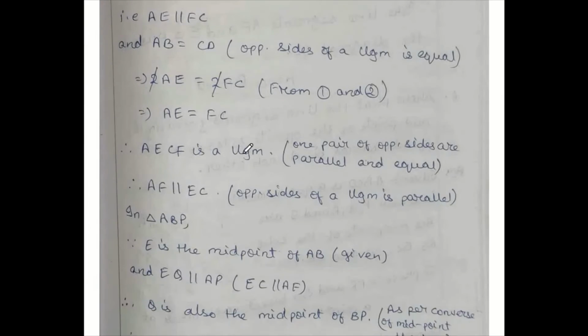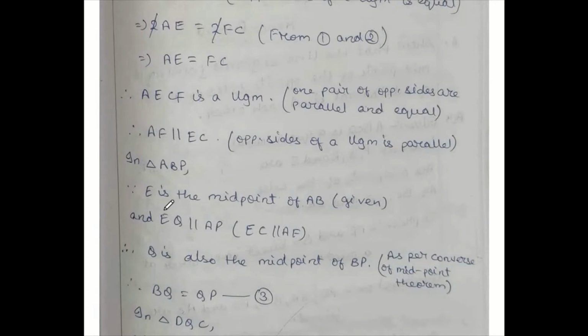So after making AECF a parallelogram, the other pair I got parallel, AF parallel to EC, that was not available, that we found. Then in triangle ABP, E is the midpoint of AB, that's given. EQ is parallel to AP because the full line also is parallel, already proved. Then Q is also the midpoint. With the help of this, we are making BQ equals QP as condition 3.